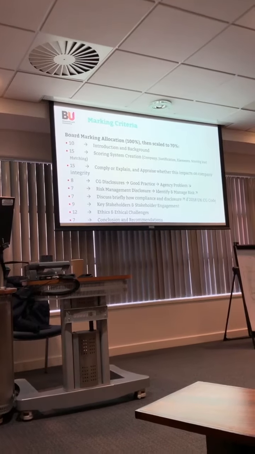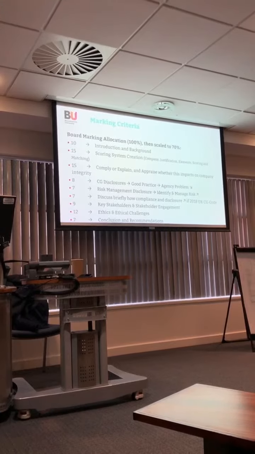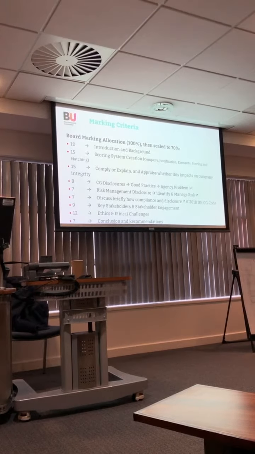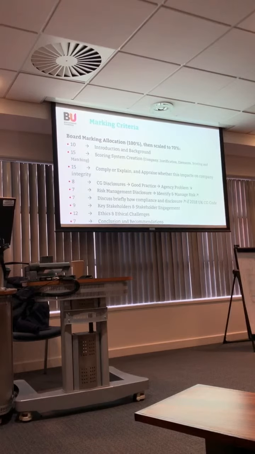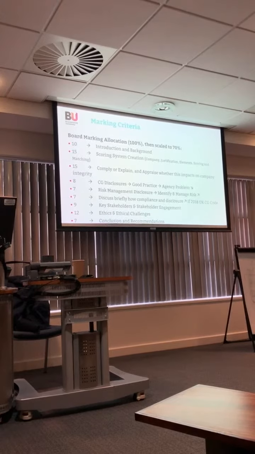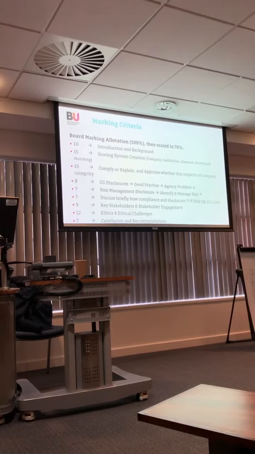The third point is the risk management disclosure, and whether that demonstrates that the company can identify and manage risk effectively. And the final point is that you discuss briefly how compliance and disclosure would be improved if the 2018 UK code were applied. And you get up to 7 on this.